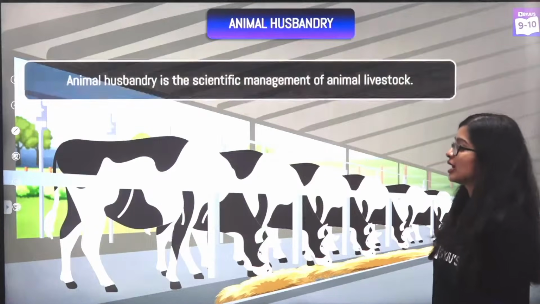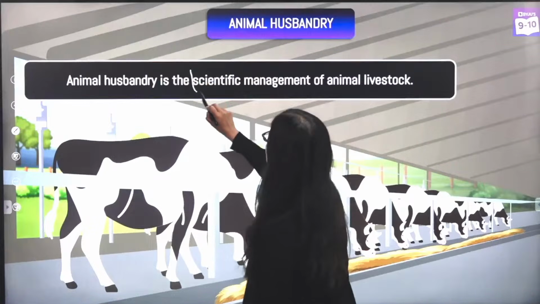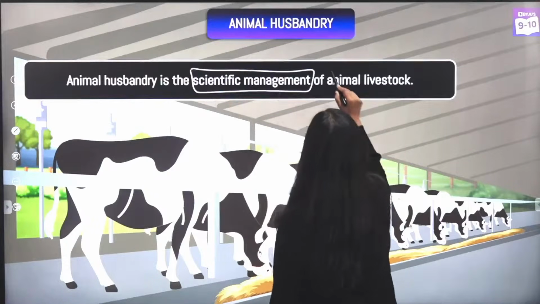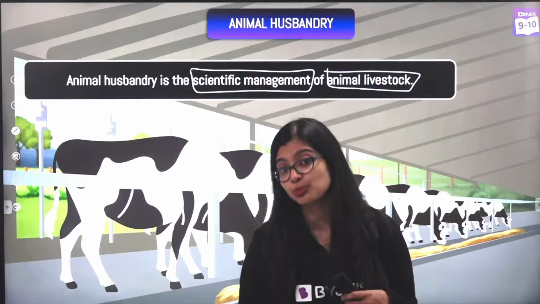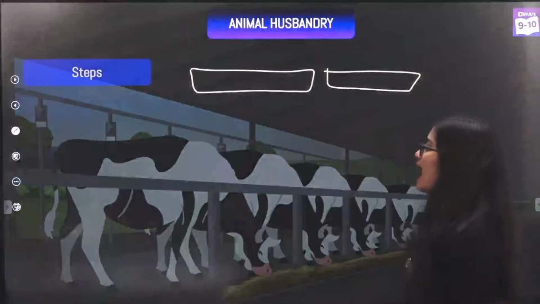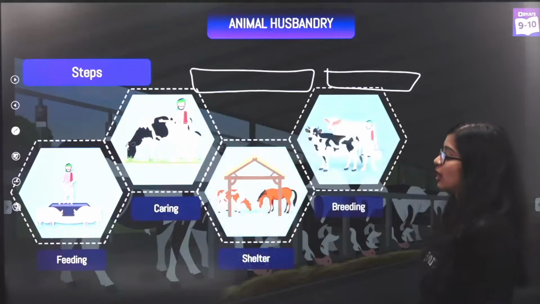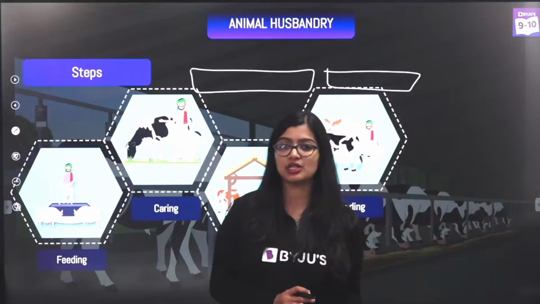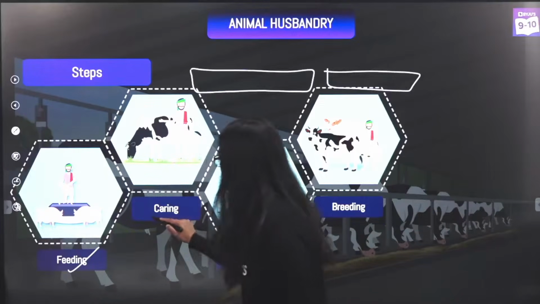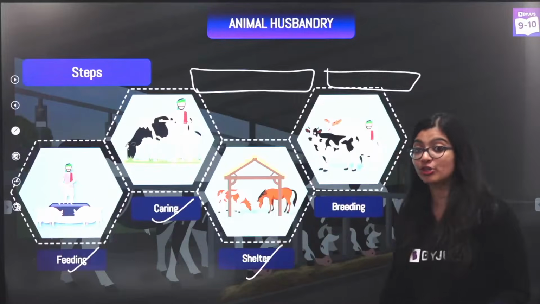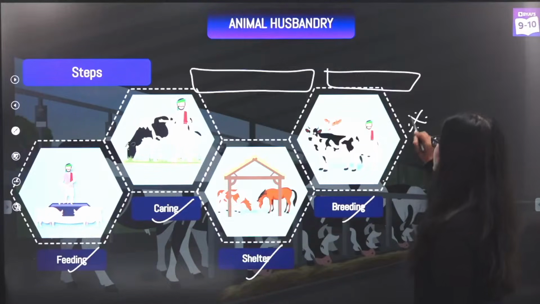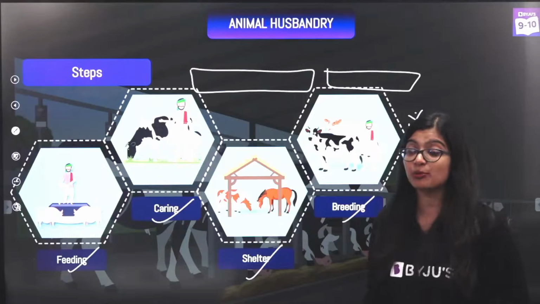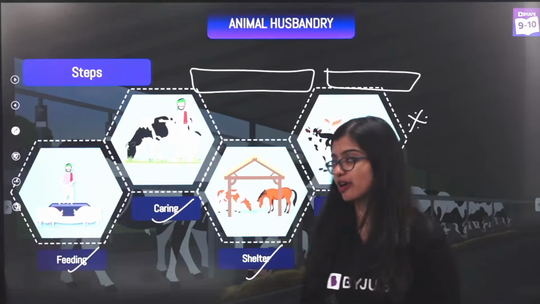Animal husbandry is nothing but the scientific management of animal livestock for obtaining animal-based products, right? So we have various steps involved in this. Right from feeding, caring, giving them proper shelter, breeding, these are all extremely important and crucial such that we get good quality animal products, okay?